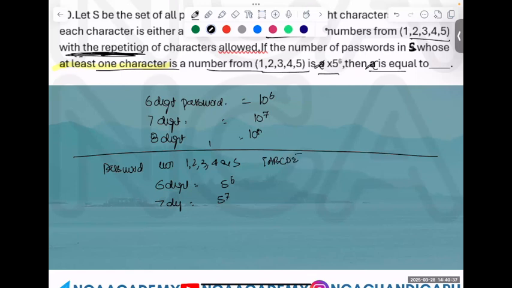ABCDE. दिस इज विदाउट 1 2 3 4 5. यस और नो? एंड 8 डिजिट पासवर्ड कितना आ रहा है? सो टोटल पॉसिबिलिटीज आर व्हाट? 10⁶ plus 10⁷ plus 10⁸ minus, we are adding na, sorry, adding without, my bad. 6 digit passwords की possibility, 7 digit passwords की possibility, 8 digit passwords की minus 5 digit passwords की possibility, plus 5⁷ plus 5⁸. Is that clear or not?